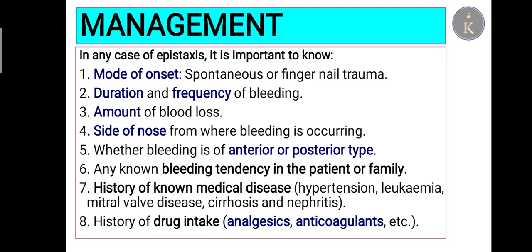So we'll talk about management. In any case of epistaxis, it is important to know the mode of onset: whether it is spontaneous or due to fingernail trauma, the duration and frequency of bleeding, the amount of blood loss, the side of the nose from where bleeding is occurring, whether bleeding is of anterior or posterior type, any known bleeding tendency in the patient or family, history of known medical diseases like hypertension, leukemia, mitral valve disease, cirrhosis and nephritis, and history of drug intake like analgesics, anticoagulants, etc.